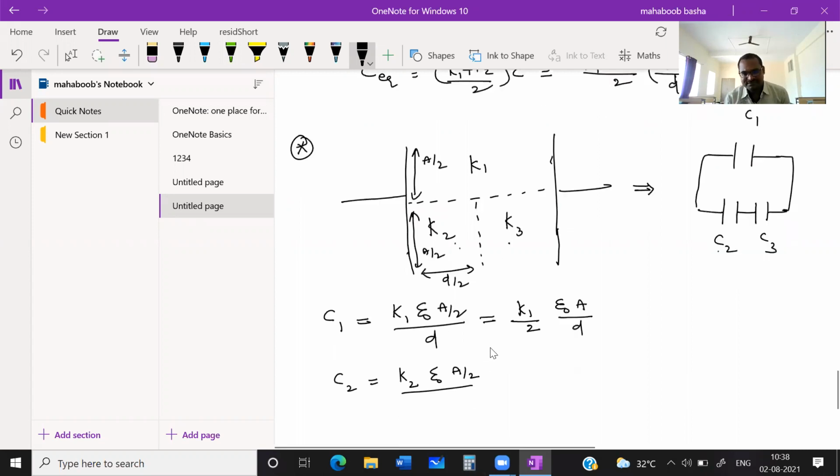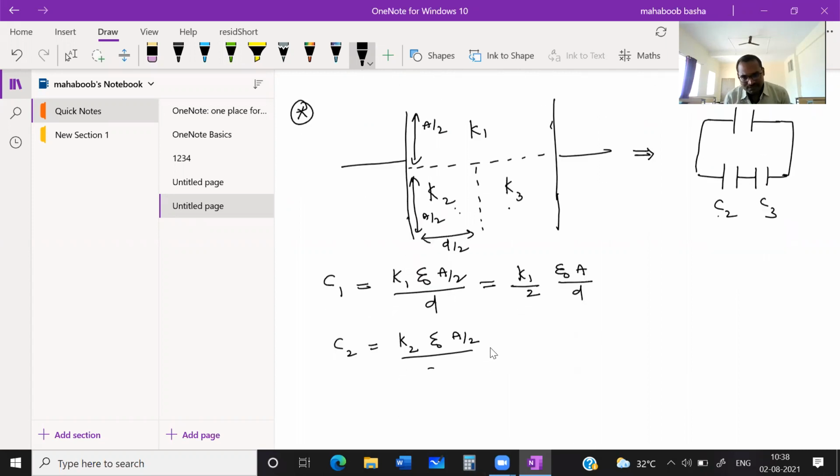Distance is also half, yes, it is D by 2. These two cancel. You will get K2 times epsilon naught A by D. Similarly, C3 can be written as K3 times epsilon naught A by D, because the area is the same for this and the distance is also the same for this.